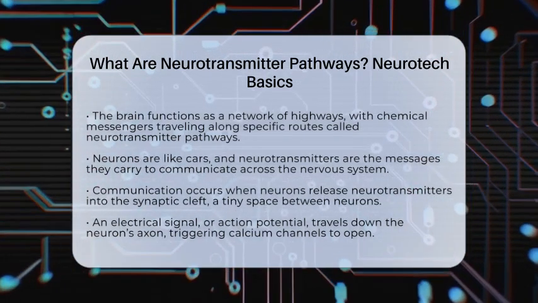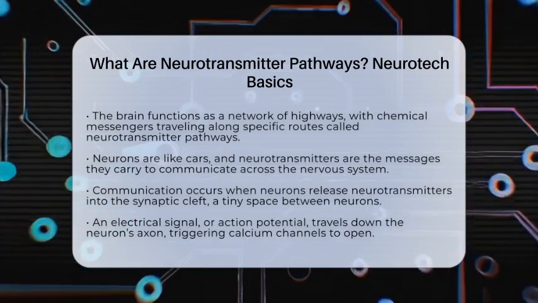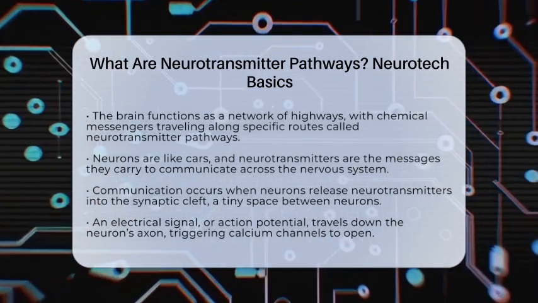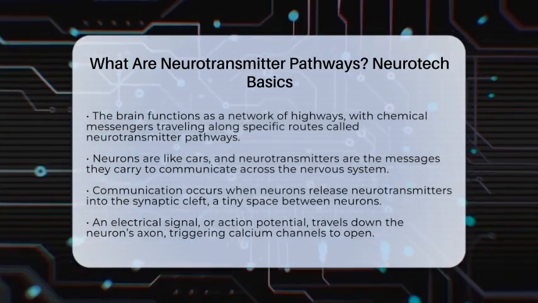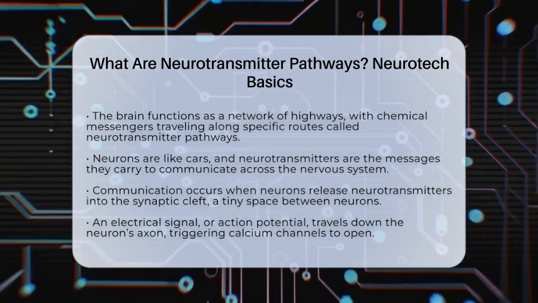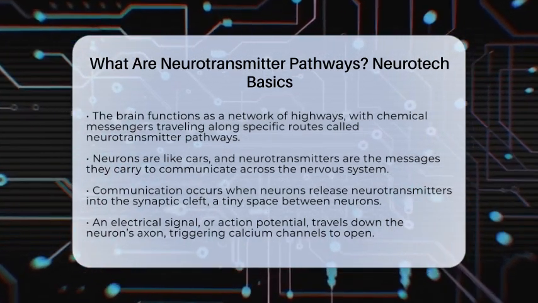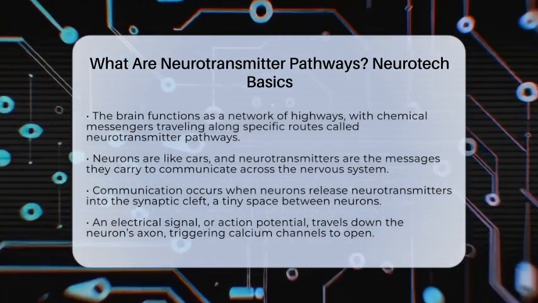When a neuron wants to communicate, it releases these chemical messengers into the tiny gap between neurons, called the synaptic cleft. This gap is just a small space, about the size of a few nanometers, but it's enough for neurotransmitters to cross and deliver their message.